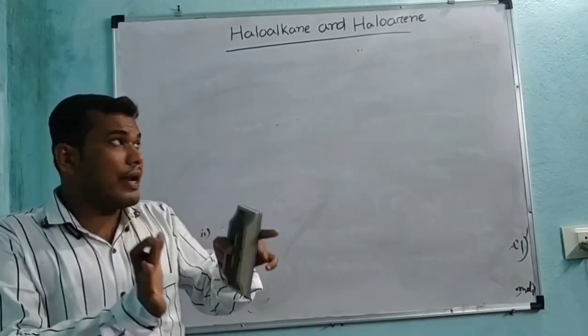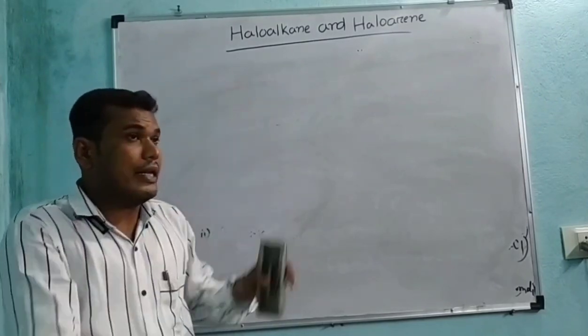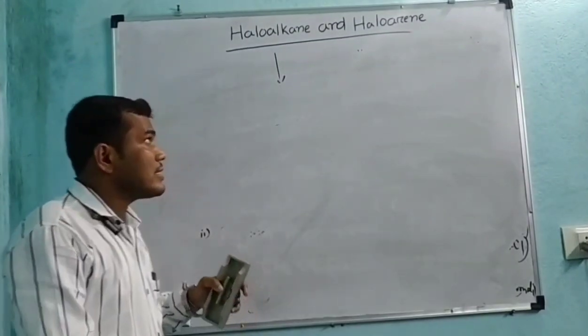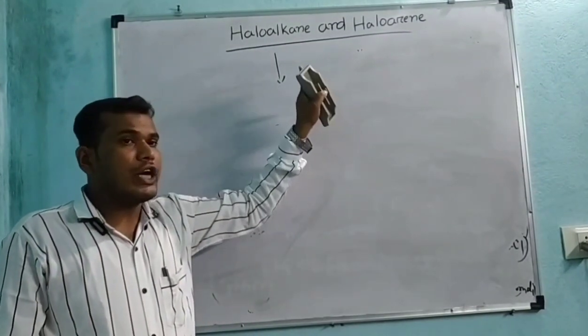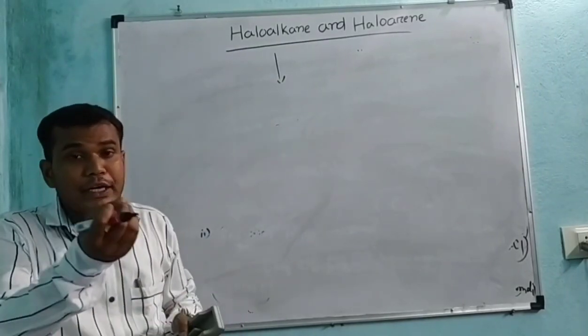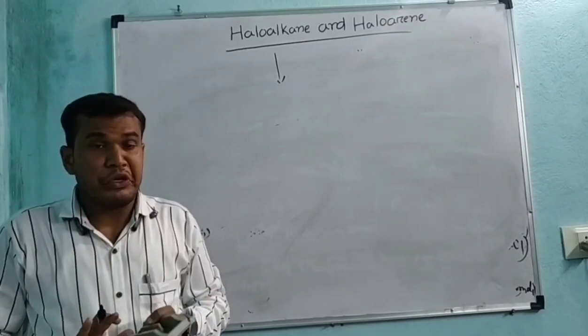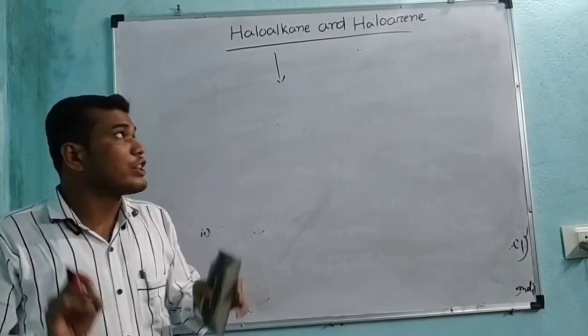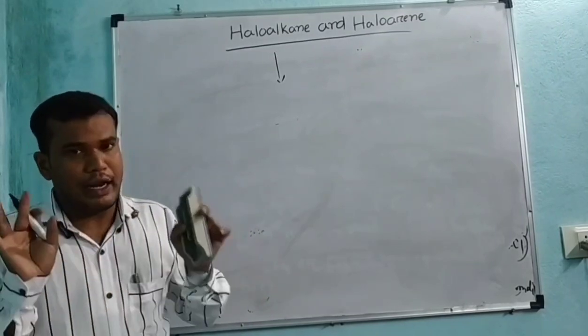Then we separated both haloalkane and haloarene. In haloalkane, we have discussed the nomenclature and structure, and also a little bit of structural isomerism. In the next class we will discuss the methods of preparation of haloalkane.